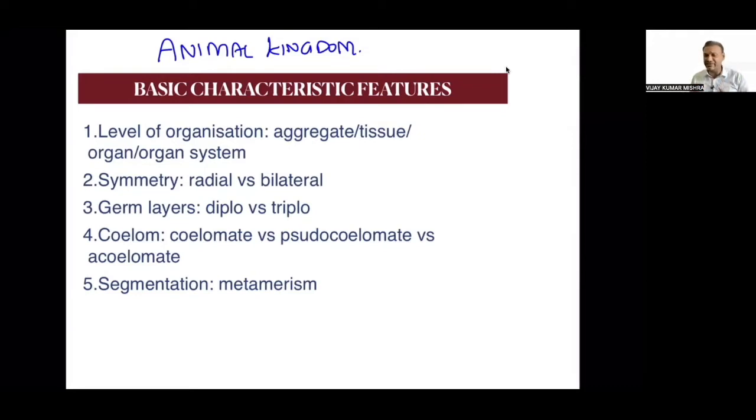What is classification? Classification is nothing but the arrangement of organisms on the basis of characters.